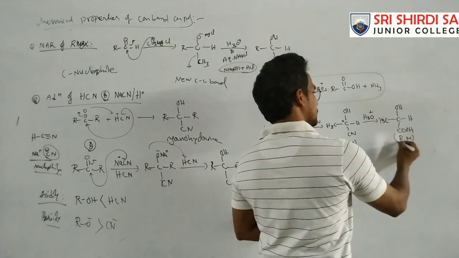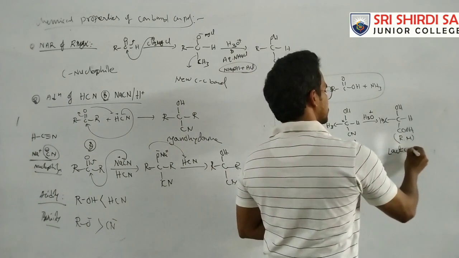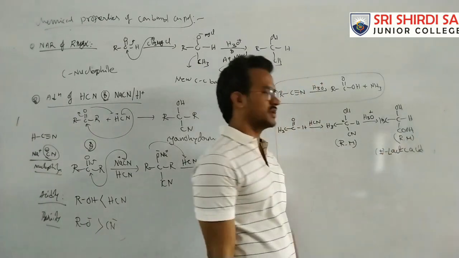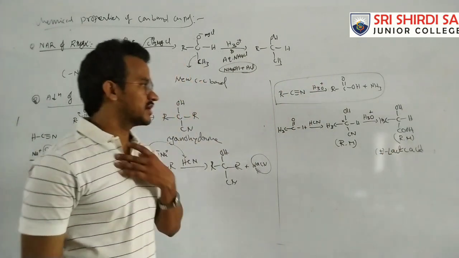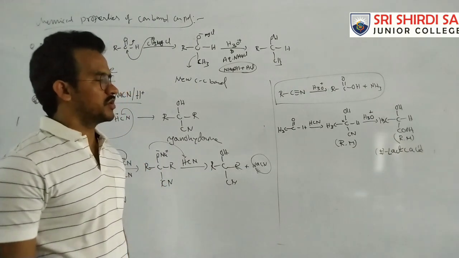It is also a racemic mixture. What is the name of this compound? It is lactic acid. That means plus or minus lactic acid. Okay, so that is the important point.